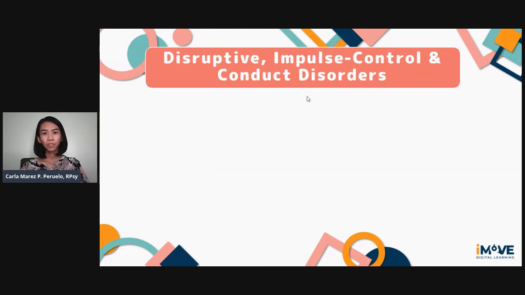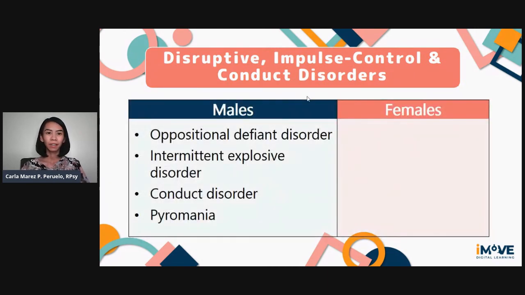For disruptive impulse control and conduct disorders, the following are more common in males: oppositional defiant disorder, intermittent explosive disorder, conduct disorder, and pyromania. Kleptomania is more common in females.